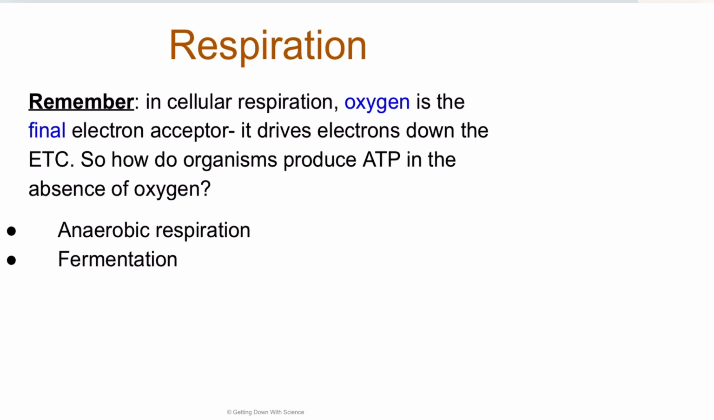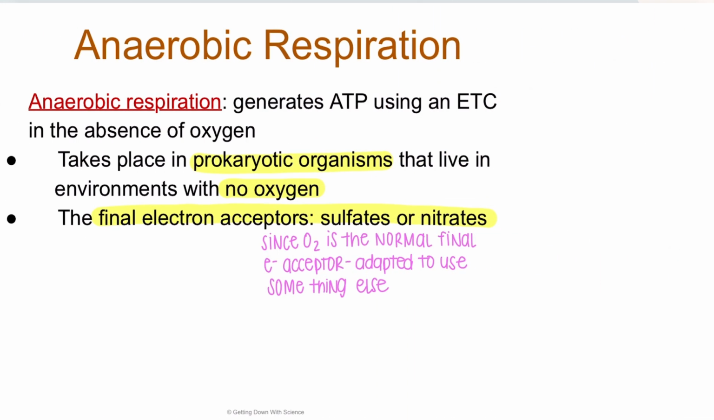So remember, in cellular respiration, oxygen is the final electron acceptor. So it allows electrons to move down the electron transport chain. So what do organisms do to produce ATP if there is no oxygen? Well, there's two options. There's anaerobic respiration and fermentation. So remember, the prefix a or an means without. Aero means air, which in this case is referring to oxygen. So we'll start off with anaerobic respiration.